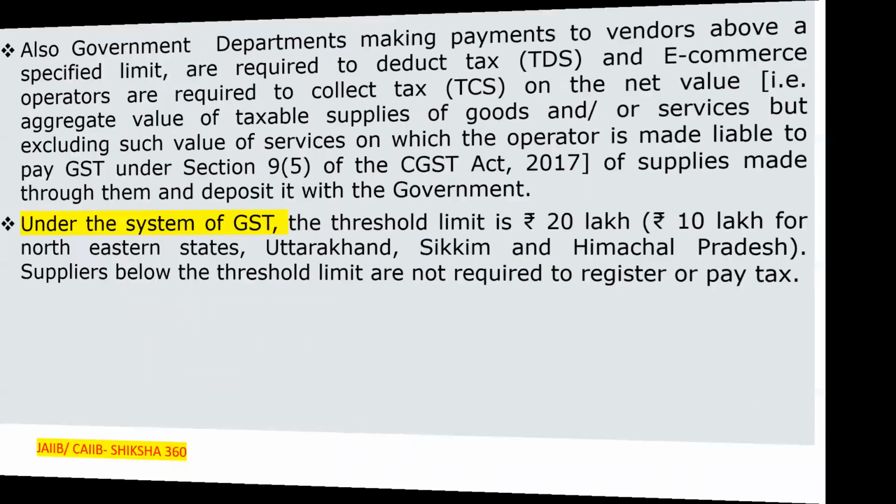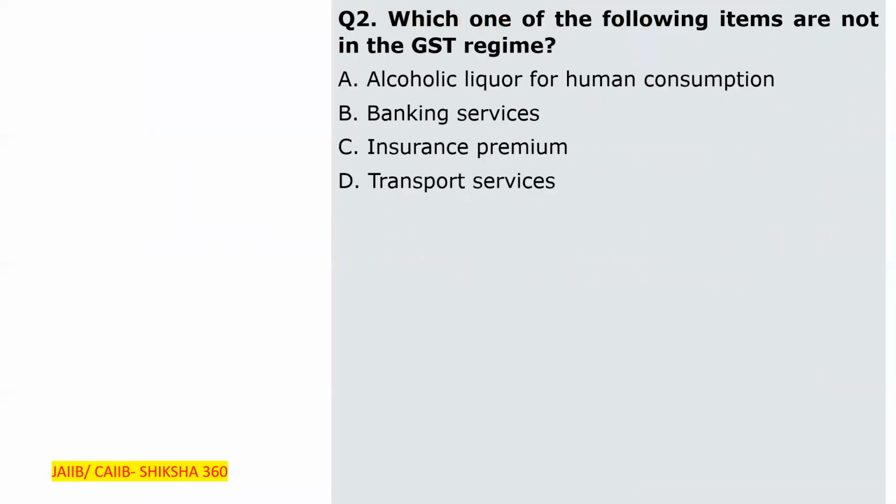Now one more question is present here, that is question number 2. Please tell fast what will be the correct answer. Which one of the following items is not included in the GST regime? I have taken a special discussion on that also, in the previous slides. So which items are not included under the GST regime? Please tell fast what will be the answer.